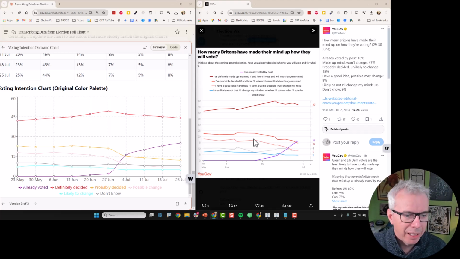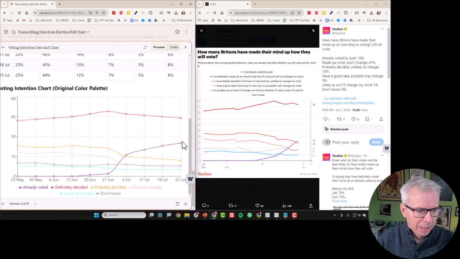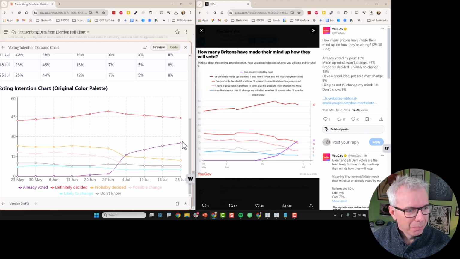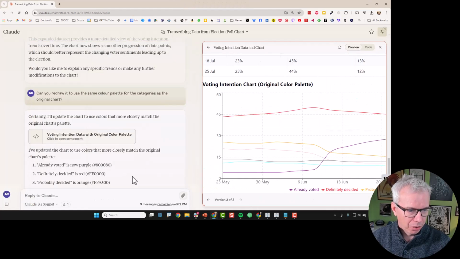So it hasn't really got the numbers right, has it? Look, you can see here already voted by post is only just above what's that? Probably decided, whereas here it's getting the data wrong. So it's making mistakes. So it seems really powerful, but it's still making mistakes when you're asking it to infer data. I'll give it one more try.